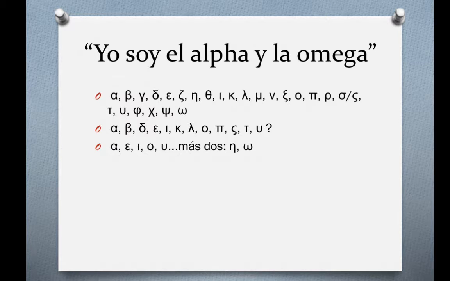Here are the vowels. What do you think of the vowels in English? We've got A, E, I, O, and U, right? Well, there they are in Greek, and there's not much of a change. Alpha, epsilon, iota, omicron, upsilon. And there's two more, eta and omega. So there's 7 vowels in Greek. Eta is what in English we think of as the A sound, a long E, or sometimes a diphthong like I mentioned. But it has a whole separate letter in Greek, and then the omega is the long O sound. So there's 7 vowels in Greek, and we're going to become very familiar with all of these letters this year.